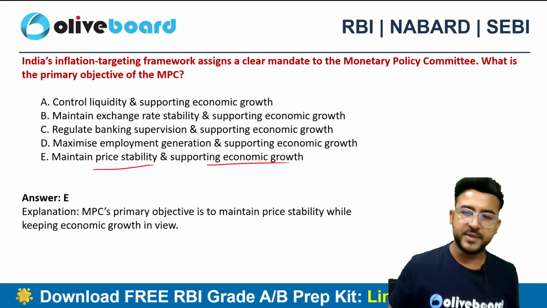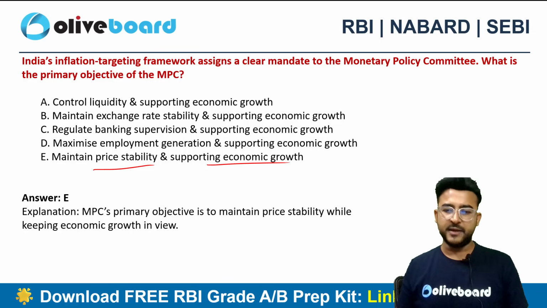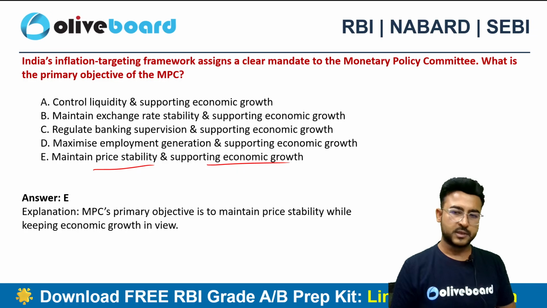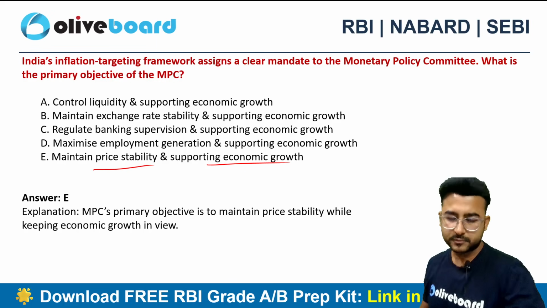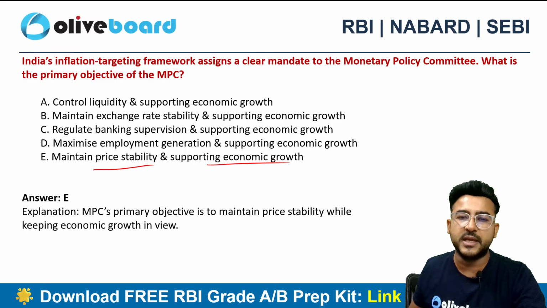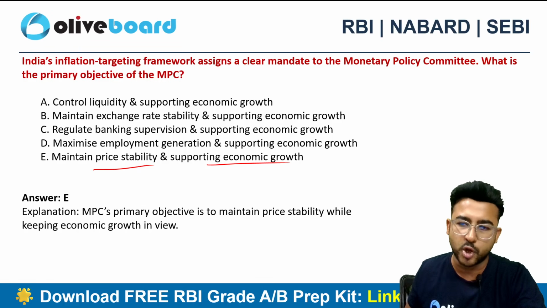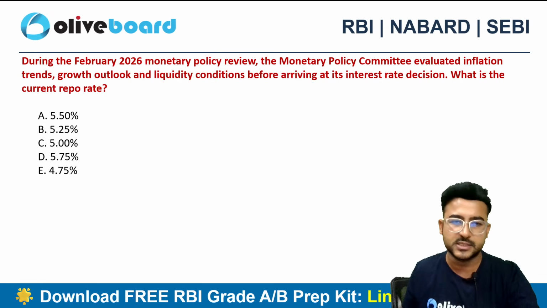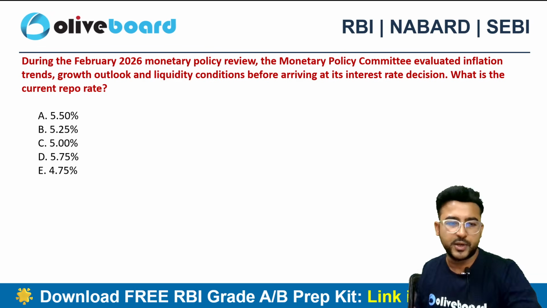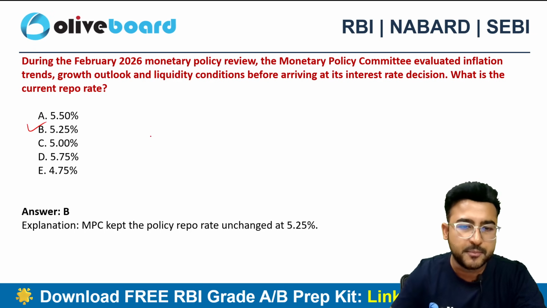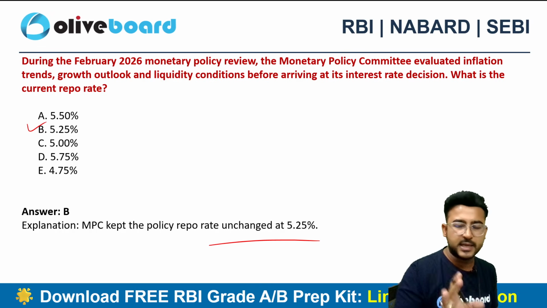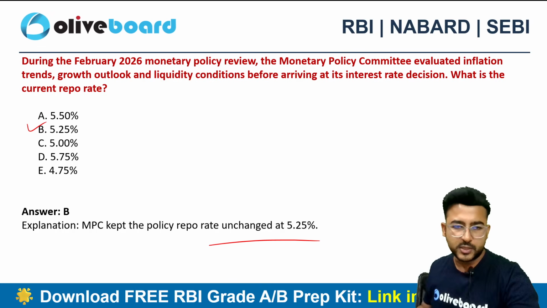We all know that the MPC meeting was there in February. The results were announced, and that's why I am taking this news in your finance current affairs. The whole idea of the Monetary Policy Committee meeting is maintaining price stability and supporting economic growth. Option E is the correct choice. Can you guys tell me the repo rate which is there currently? The repo rate is option B, 5.25%. So it was unchanged. There were no changes in the repo rate.